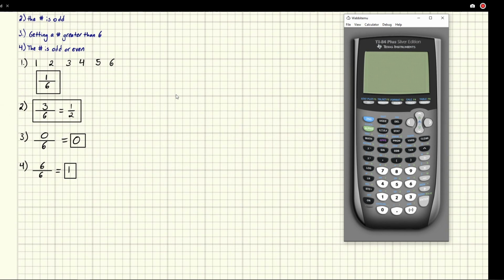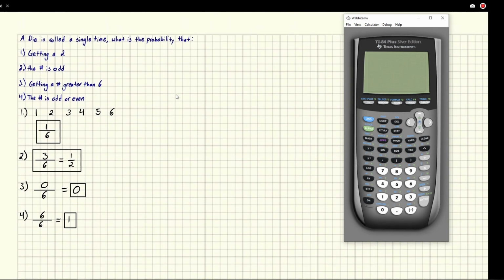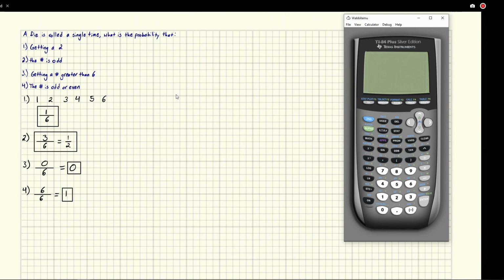And this is just really basic logical thinking to build up and get these answers. But later on, when things get a little more complicated, you're going to want to be able to identify what are the possible outcomes and realize what the bottom number is, the sample space, and what the top number is, the condition that the events in the sample space must satisfy. And so this is, I think, a pretty good warm-up to what is to come.